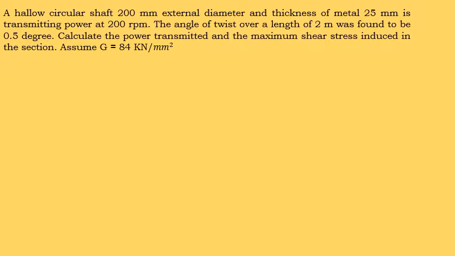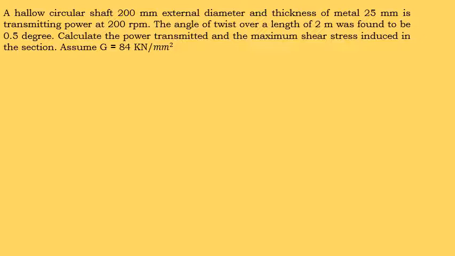So the next problem is a hollow circular shaft, 200 millimeter external diameter and thickness of metal is 25 mm, transmitting power at 200 rpm. The angle of twist over a length of 2 meter was found to be 0.5 degree. Calculate the power transmitted and the maximum shear stress induced in the section.